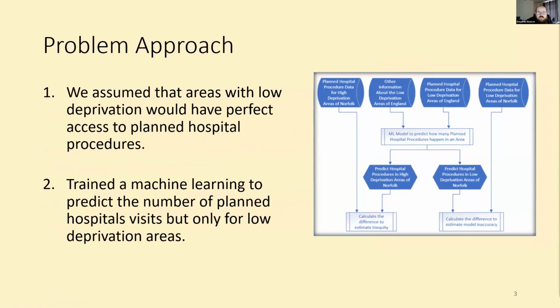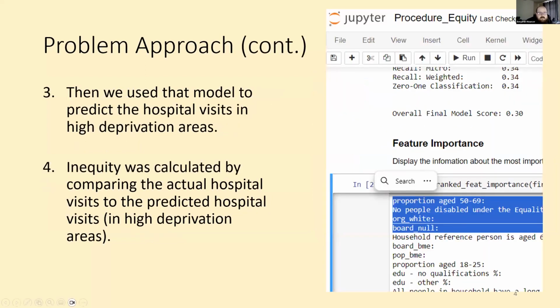Our attempted solution was based on one huge assumption, that in the areas with low deprivation, access to hospital procedures would be perfect. Starting with this assumption, we trained a machine learning model exclusively on the lowest deprivation areas to predict planned hospital admissions based on an area's characteristics. The next key step was to leverage this model trained only on low deprivation areas to predict hospital admissions in high deprivation areas. The point of this model was not to actually predict hospital visits in high deprivation areas, but to see what the visits would be like if the area behaved as a low deprivation area.